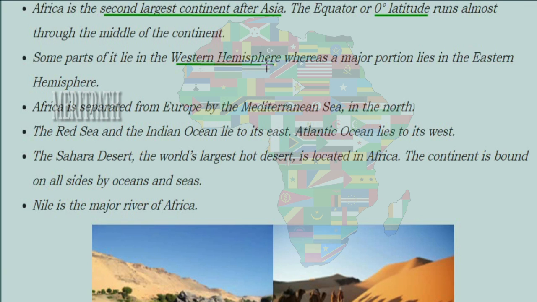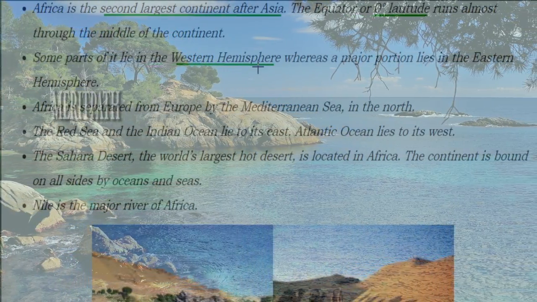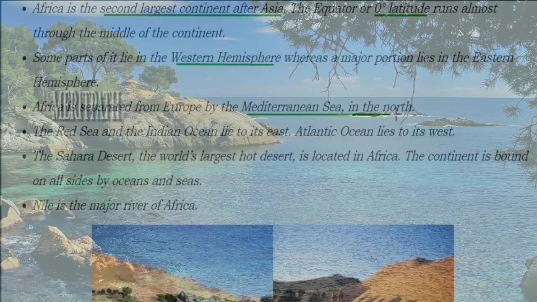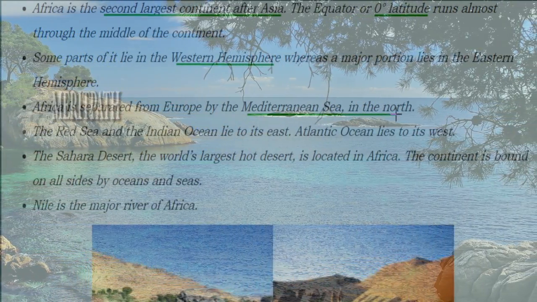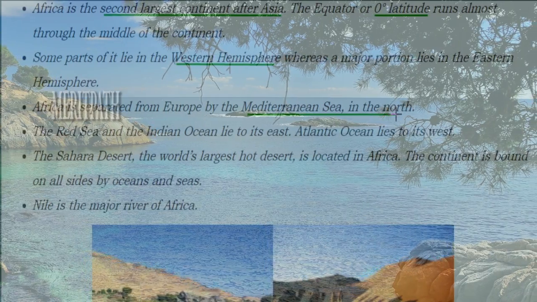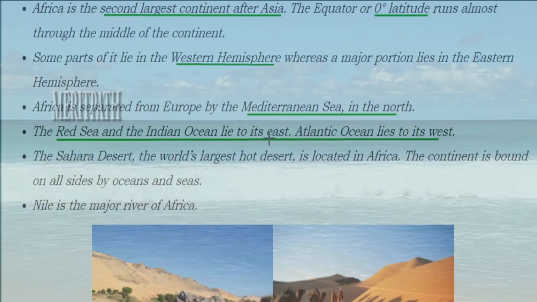This African continent lies in both the western hemisphere as well as the eastern hemisphere. The major portion lies in the eastern hemisphere and the minor part lies in the western hemisphere. This African continent is separated from Europe by a sea on the northern side. That sea is known as the Mediterranean Sea, and on the west side it is separated by the Atlantic Ocean. And the Red Sea and Indian Ocean lie in the east of the African continent. It is surrounded by water on three sides.